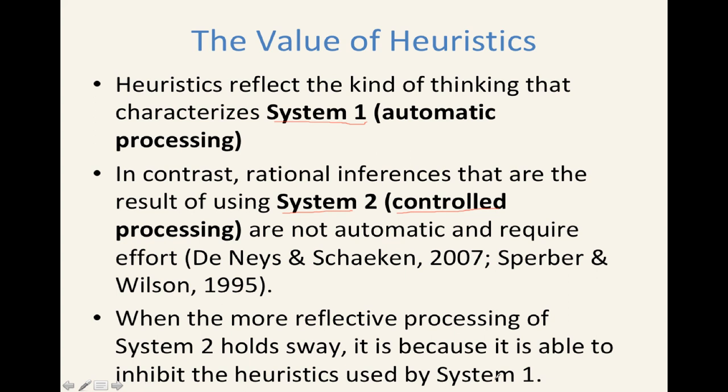So automatic processing, System 1, is sort of the default for us. And we can be making mistakes because of that. And so System 2 has to sort of step in and say, whoa, I'm not going to use these representativeness or availability heuristics. I'm not going to be influenced by this anchor, and then use more